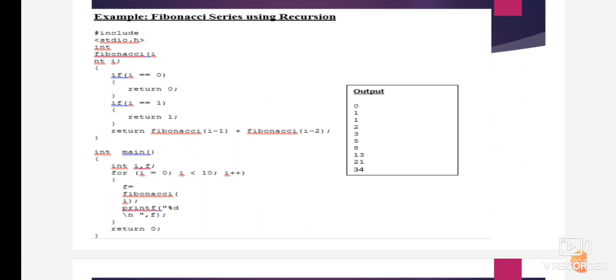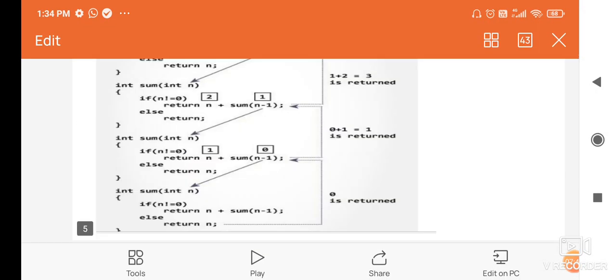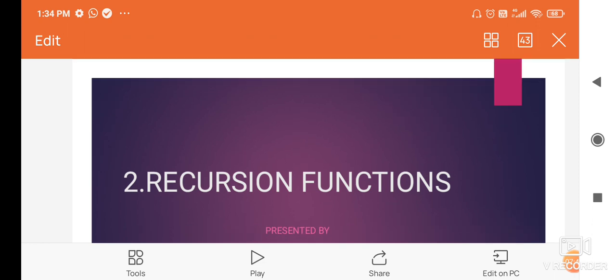For i equal to 0, i less than 10, i plus plus, print the value of Fibonacci(i), return the value. So now we get the output as 0, 1, 1, 2, 3, 5, 8, 13, 21, 34. So this is the recursive function. Thank you.